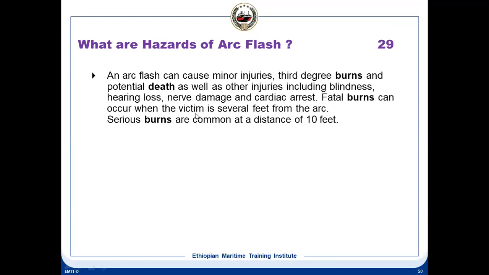So what are the hazards of arc flash? I told you the arc flash means it's a short circuit. Suppose by mistake you open a starter panel and two phases are getting shorted. So that is an arc flash.